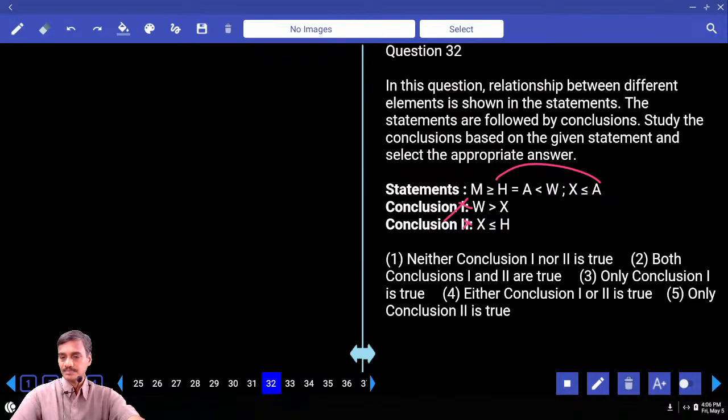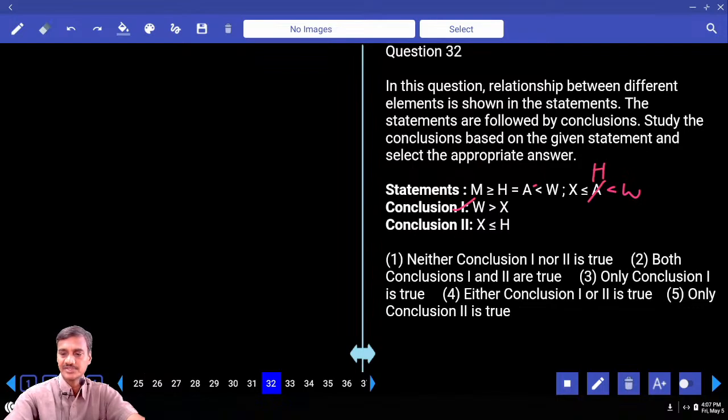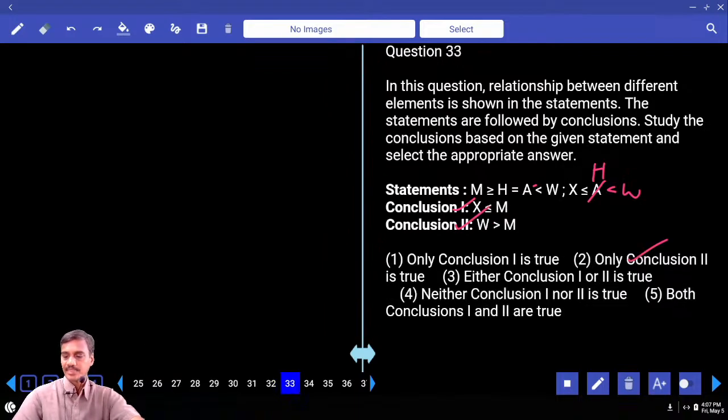Then 32, W and X. X is here, W is here. Which element is common? A. X lesser than or equal to A lesser than W, that is X lesser than W, W greater than X. X and H: H is here, H equals A, and in the place of A, we can take H. X lesser than or equal to H, definitely true. Hence both 1 and 2, choice 2, question 32.